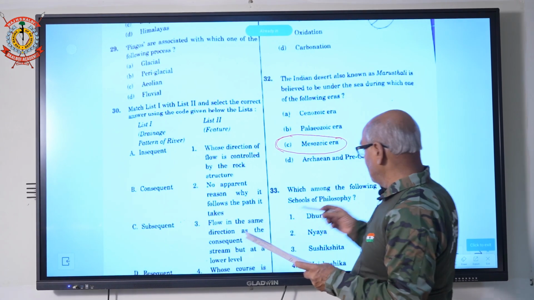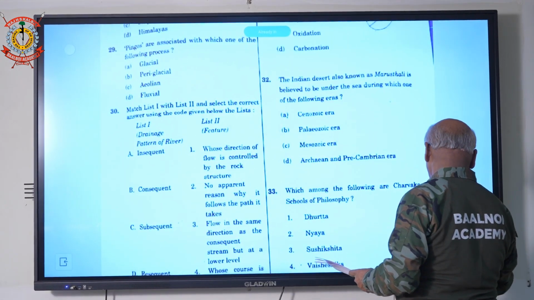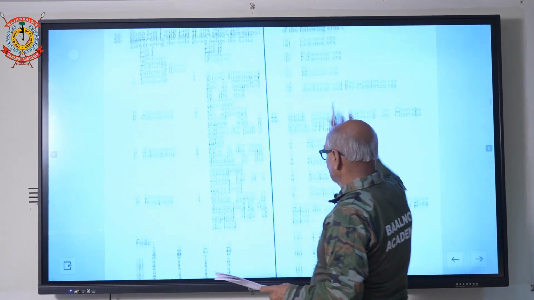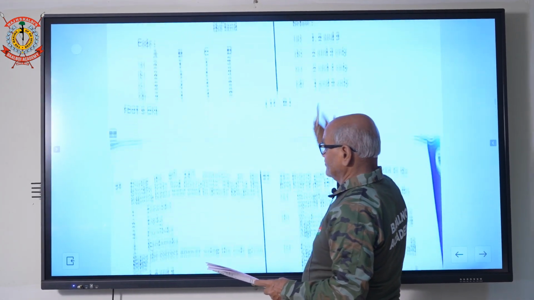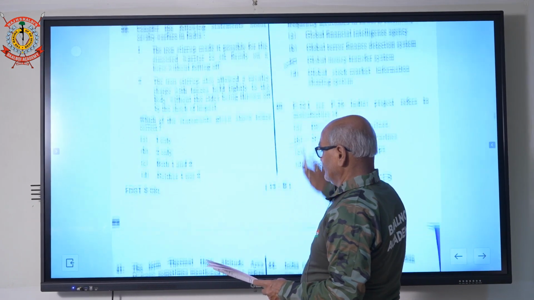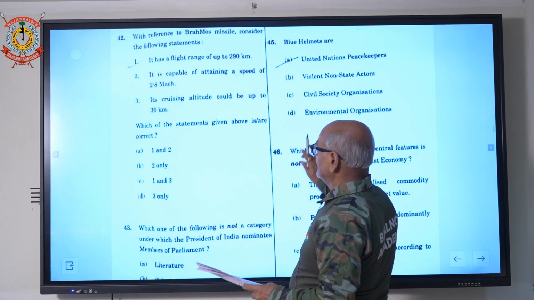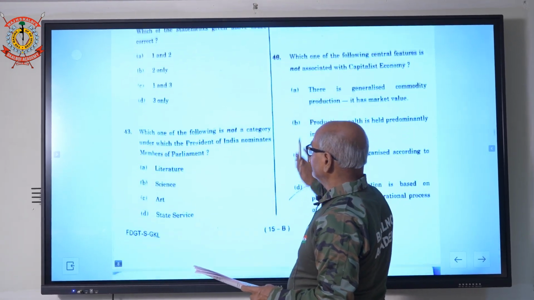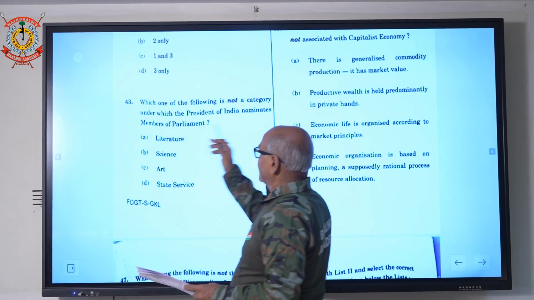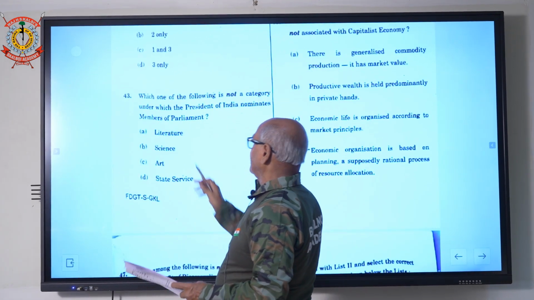And question number 43. Which of the following is not a category under which the President of India nominates members of Parliament?